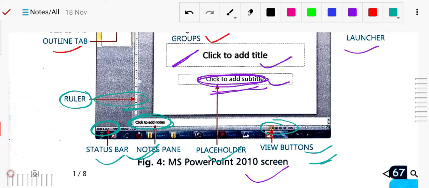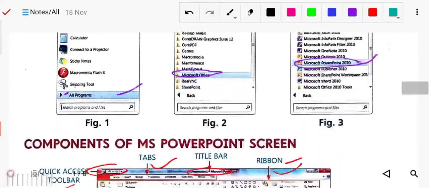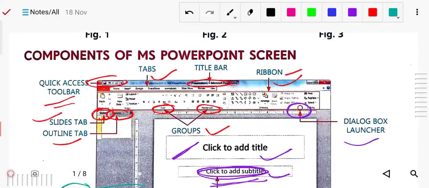The ruler is used to adjust the slides and their length. These are all the components. One by one we will discuss these components. You also have to learn which part, which component, is called what. So let's discuss all these points one by one.